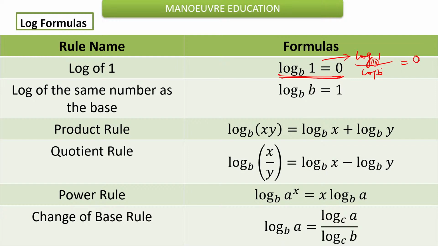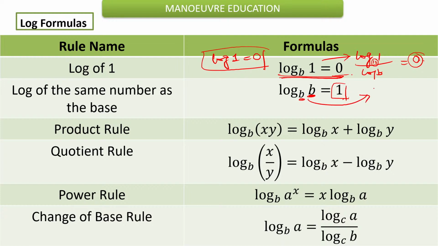That will be generally equal to 0, and hence the answer will be 0. So log of 1, in general form, will be equal to 0. That precisely you need to understand. And if the argument and the base are the same, then in that case the answer will clearly be 1,